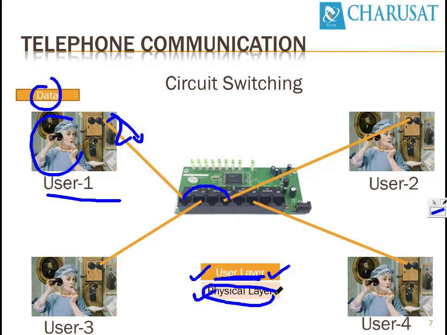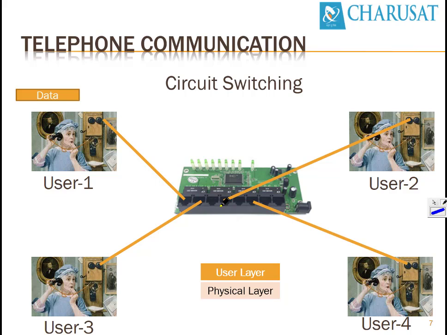So we can define this telephone communication, we can divide it into two layers: user layer and physical layer. The user layer is voice communication or human voice. The physical layer is responsible for transferring that human voice in terms of electrical signals. So here the hardware circuit, this telephone system, is available over here.